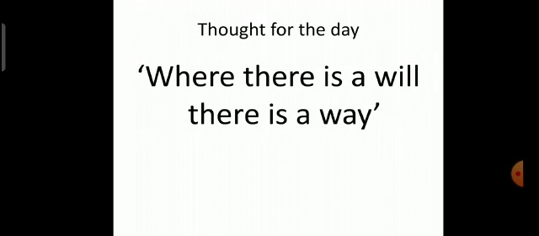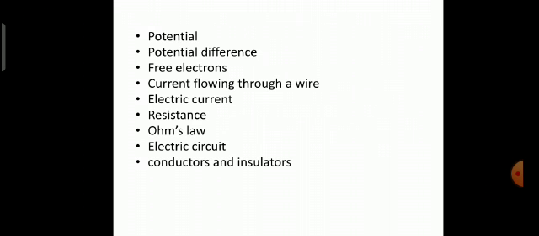With this thought, let us continue with our chapter Current Electricity. Up till now, we have studied potential. Just like water, the flow of electric charge between 2 points depends on a kind of electric level at those points, and this level is called electric potential.